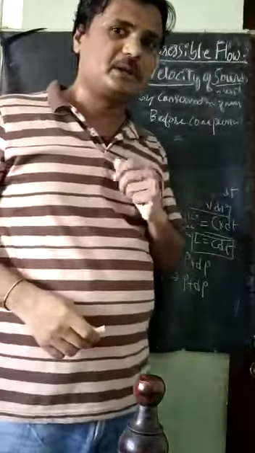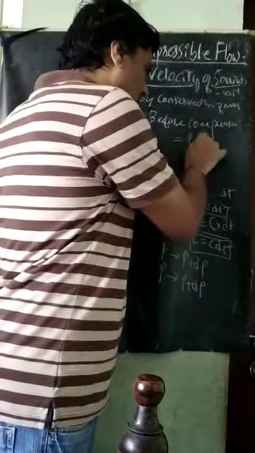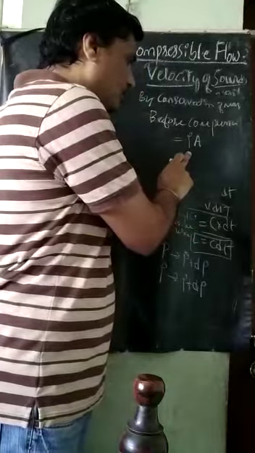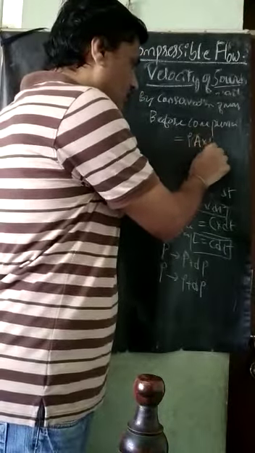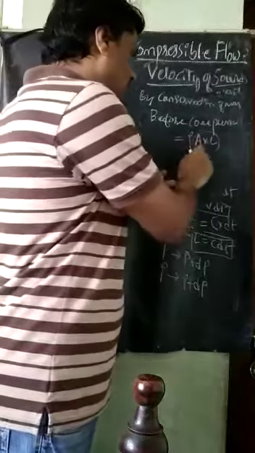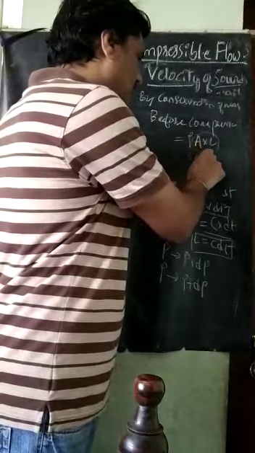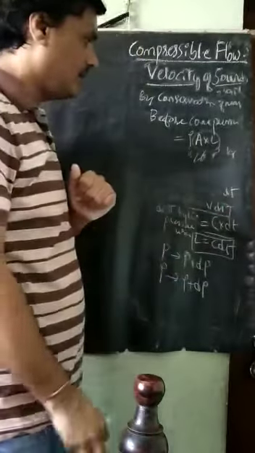Mass is density into A into L, that is kg per meter cube into area into length. This becomes the volume. So the meter cube gets cancelled, and it becomes kg, that means it is a mass.